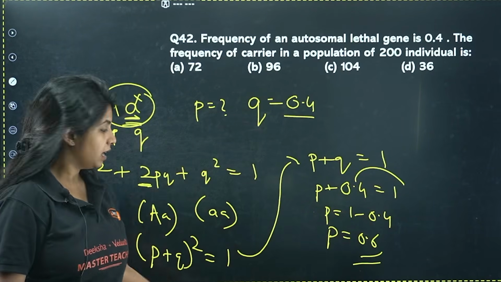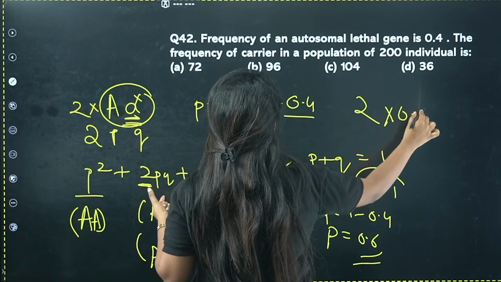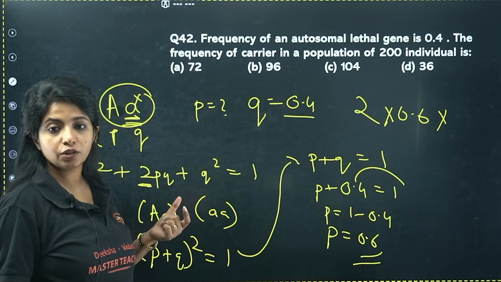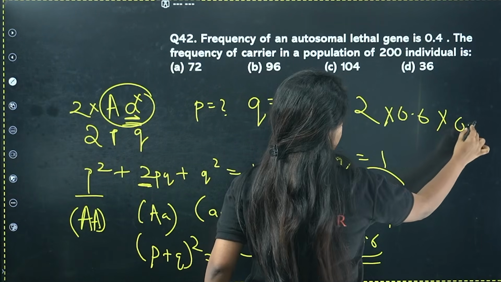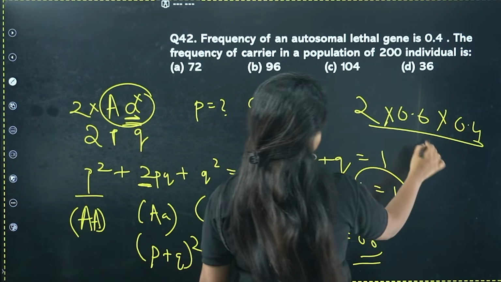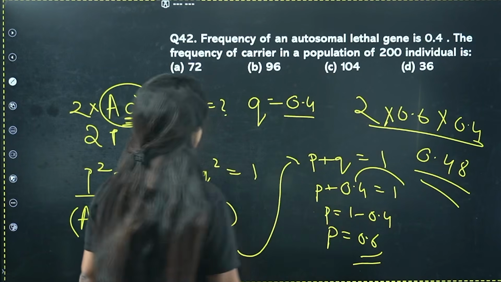Agreed? Now you just have to replace it over here: 2 into 0.6 into 0.4. What does it come out to be? It should be coming out to be 0.48.